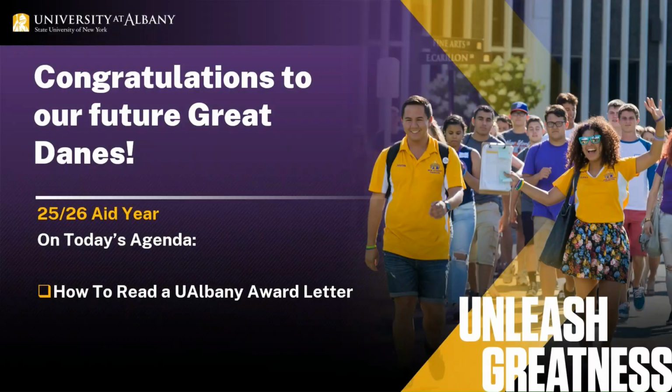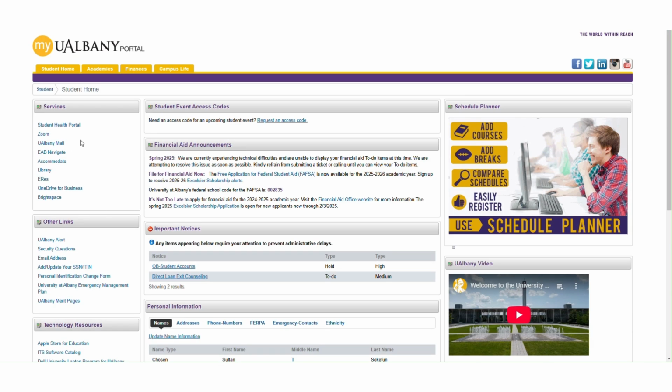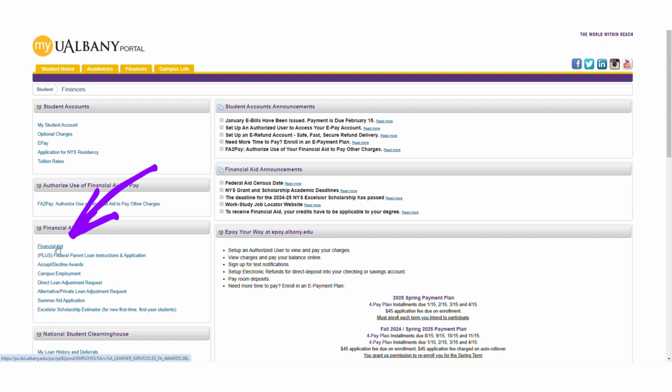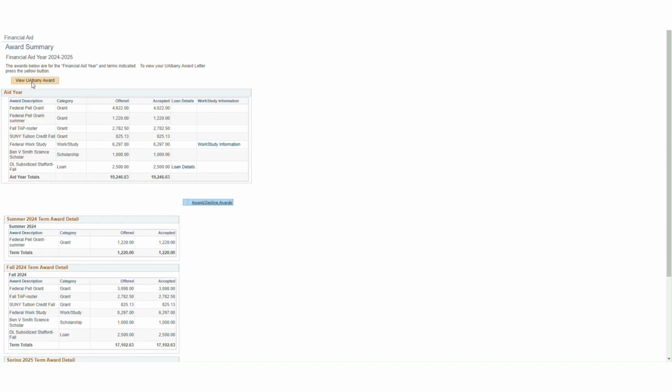Today, we will be going over how to view and understand the information on your UAlbany award letter. To view your award letter, log into the MyUAlbany portal using your NetID and password. Once logged in, select the Finances tab on the top of the page, and then click on the Financial Aid link to the left side of the page. Next, select 2526 and click on the View UAlbany Award yellow button to view your award letter.